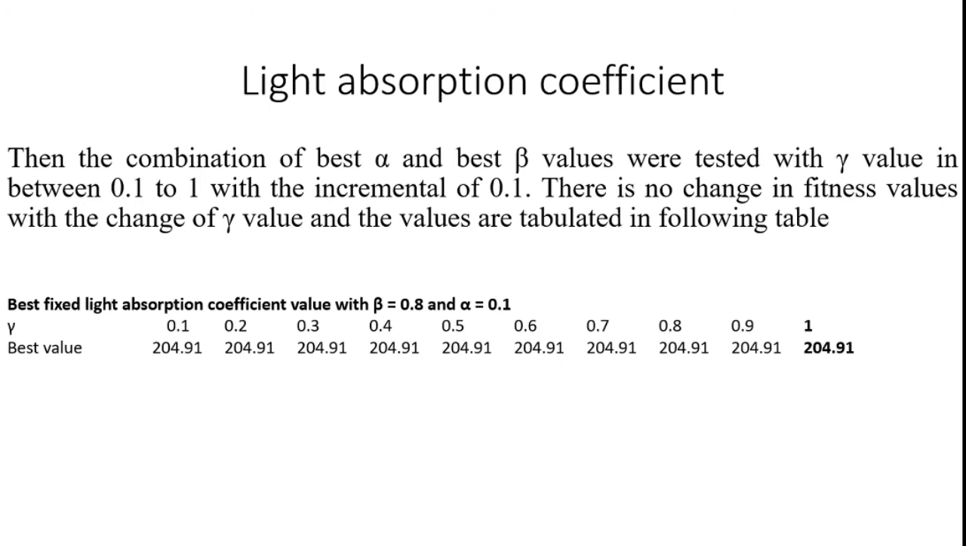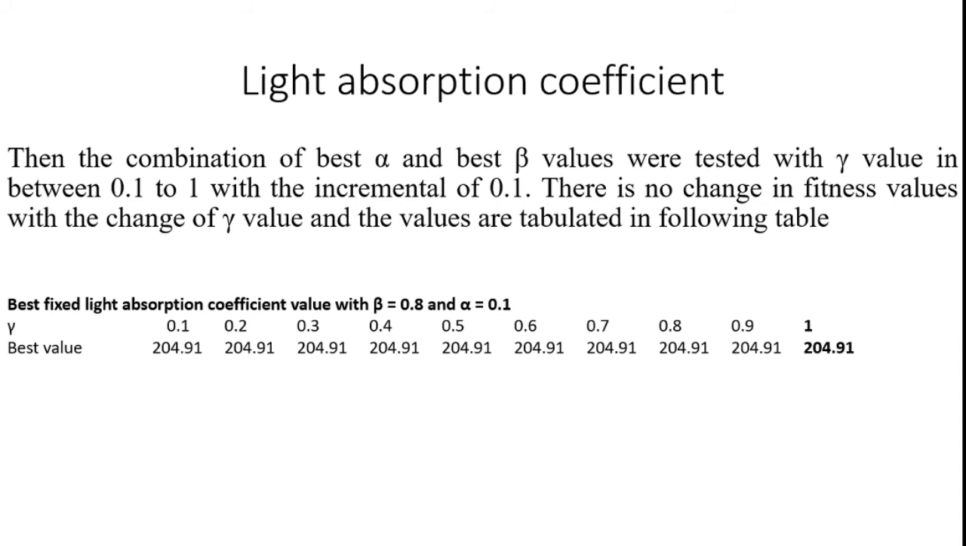Then the light absorption coefficient, identification of the light absorption coefficient. See, every problem has different coefficient values, different parameter values, for its objective function value. So every problem has to evaluate the best parameter value. From this only we can move to the next iteration. So I explain it at length.